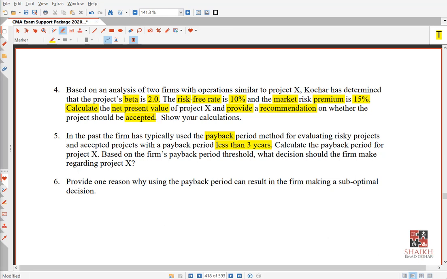Okay, so this is the conclusion of my intro discussion of the essay question. So one reason why payback will give you suboptimal decisions. Very nice. So let's start.